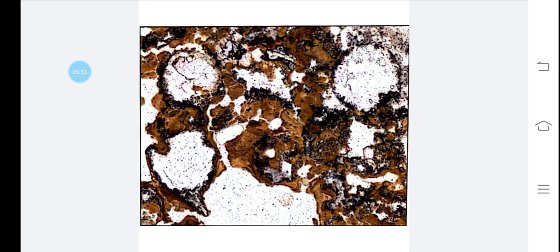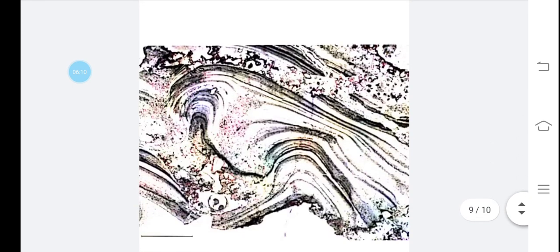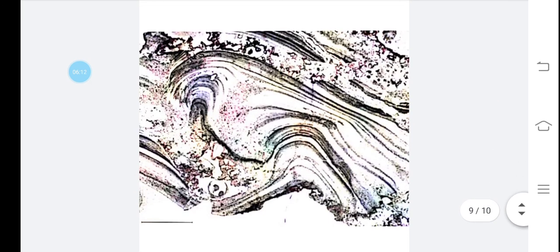These are the evidences found in Australia. As you can see here, these are spherical bubbles preserved in 3.48 billion years old rock. Another one you can see here, this is the microscopic image.